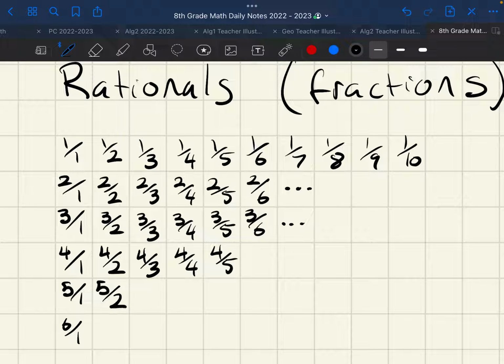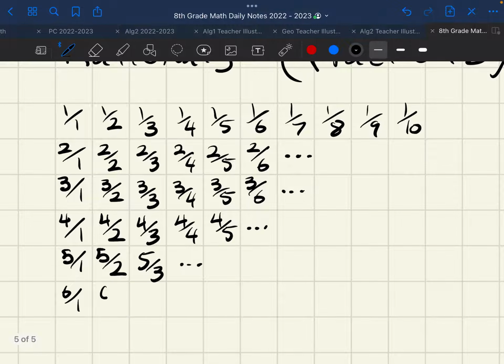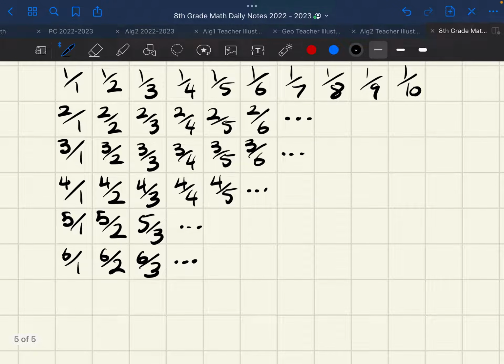Kind of same thing down here. 5 over 2, 5 over 3, and I'm just going to do dot, dot, dot. 6 over 1, 6 over 2, 6 over 3, dot, dot, dot. But because I think that you can see the pattern, I'm going to just go dot, dot, dot. And usually what mathematicians do when they have this giant diagonal of dots is they have one really big dot, dot, dot diagonal. It goes on forever and ever in the diagonal direction.